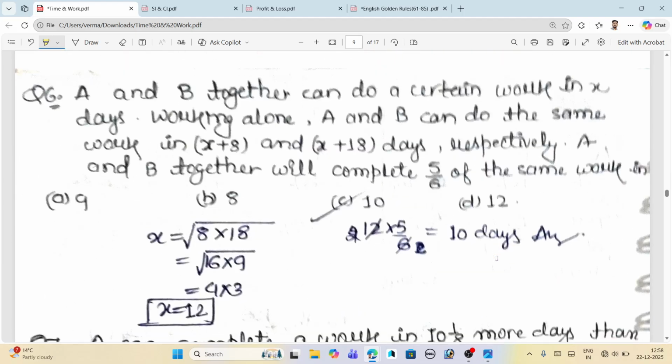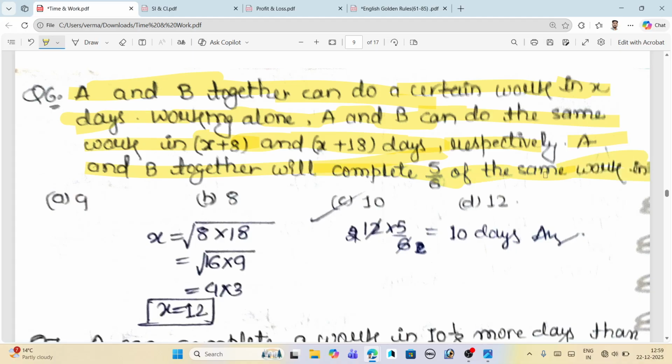Just come here. We will practice one more question regarding this new concept. A and B together can do a work in X days. Working alone, A and B can do the same work in X plus 8 and X plus 18 days respectively. You can clearly see here. A and B together will complete 5 by 6 of the same work in.